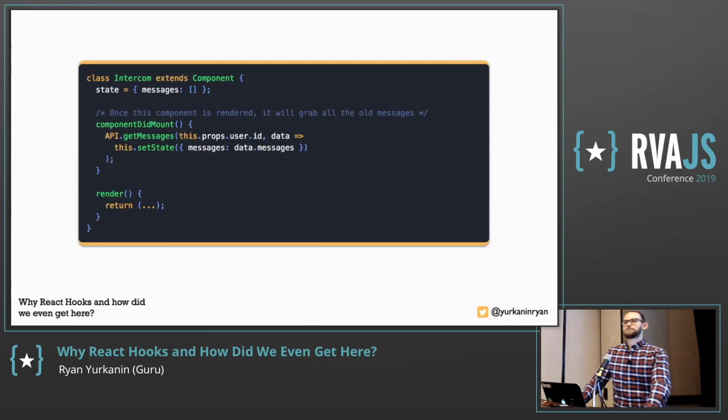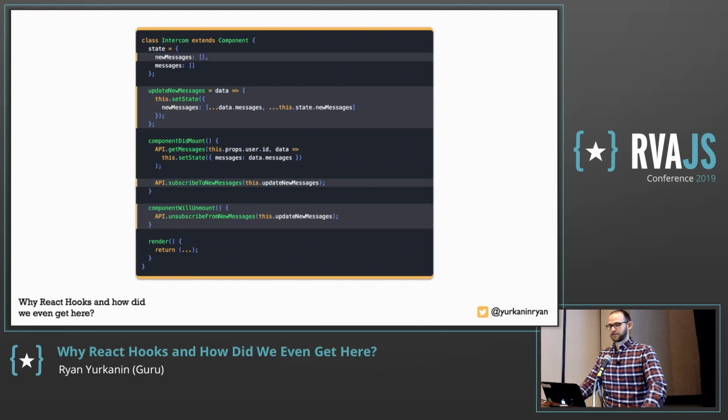So let's get started. We're going to start with a class-based component. I call it Intercom. It extends Component. I set up state, messages. It's an array. It makes sense to me. On mount, the very first time that it renders, I call my API, I get my messages, I give the user ID or email or whatever to identify them. And when I get that callback, I set state and I have messages, right? That's the play. We've all probably written code like this a million times, right? This looks super familiar. All right, we're done there. That's one requirement. Super easy. You don't need to write tests or anything, right?